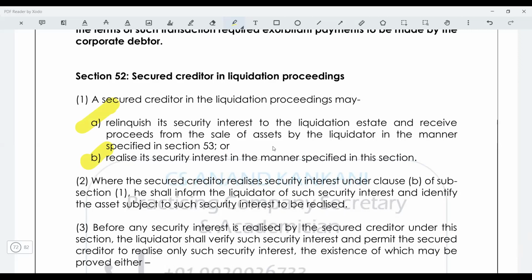The asset memorandum contains the valuation which is done by the registered valuer. Guys, clear? The valuation has already been done. You only go and realize; you only do the sale part. The asset memorandum states that this can be sold for 10 lakh rupees. So you go and sell it for 10 lakh rupees, realize the value and give it to me.